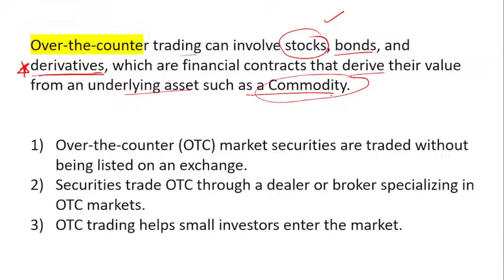Why do I use this word, commodity? Because stock and bonds are a kind of paper, and when you sell it, you will get cash, you will get money. So stock and bond is a commodity. When you sell it, then you will get cash or money. That's why the word commodity is used over here.